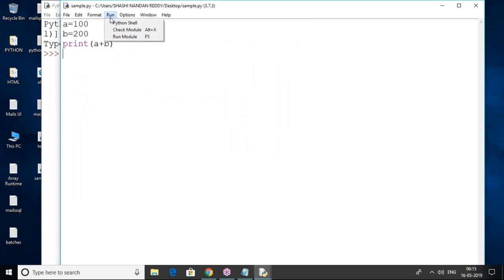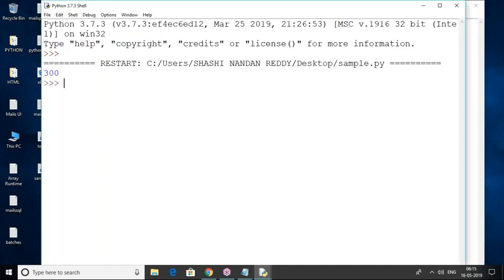After saving, which we have written in Python IDLE, use the Run menu and Run Module. That's it. So we are going to run our module. Module means in Python every .py file is called a module, we can say. So sample.py is also a module. So 300 is the result coming.